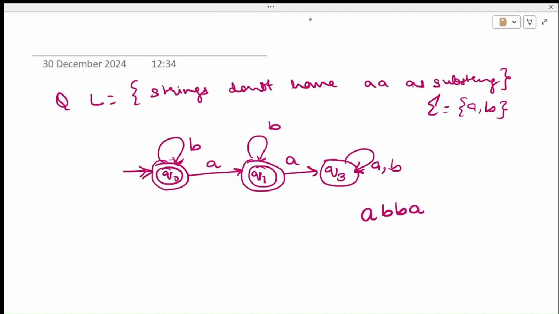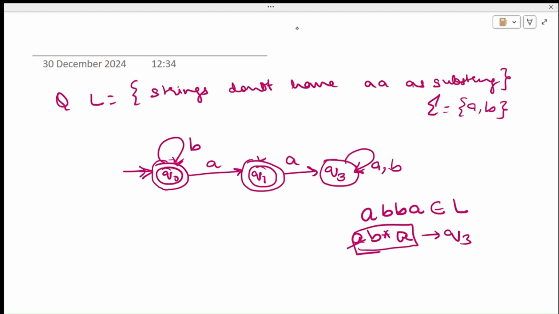But it should be accepted, because A followed by double B followed by A is in the language. In this diagram, A, B star and then one more A is going to state Q3 and it will reject this form of string. So therefore we have to make the correction: don't put this B here.